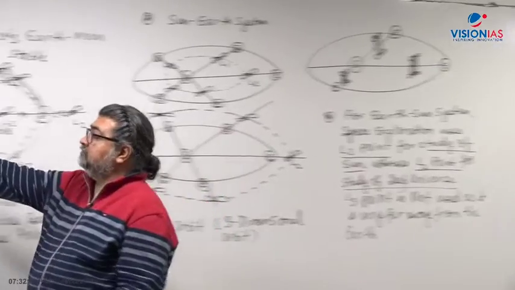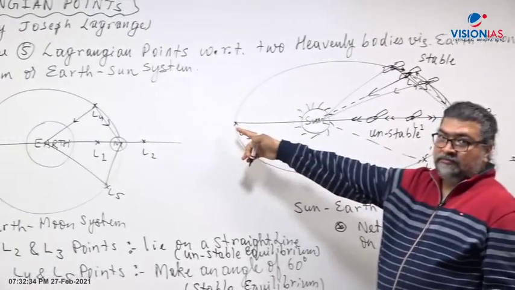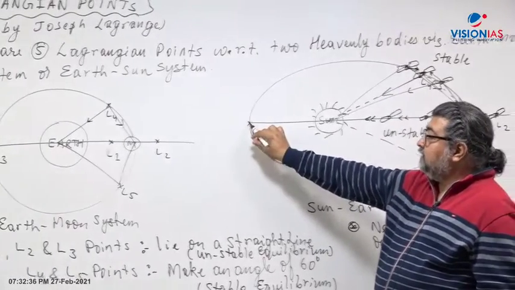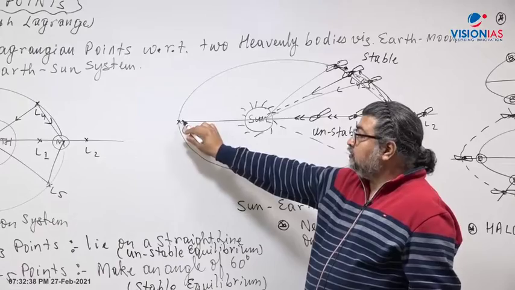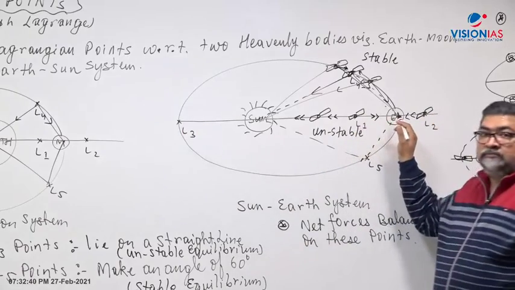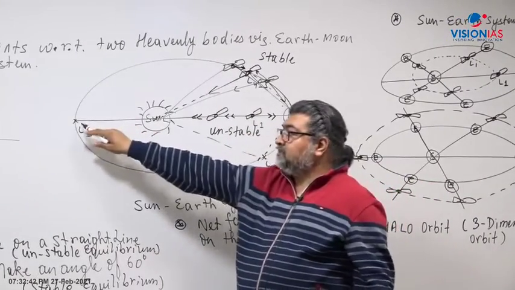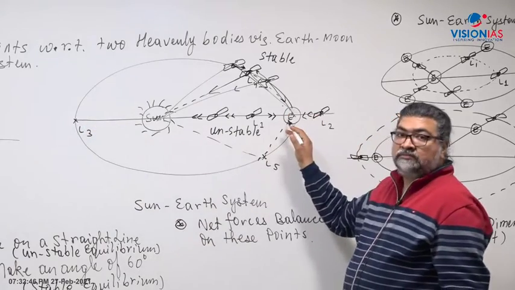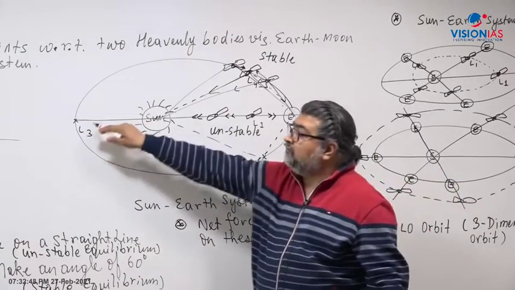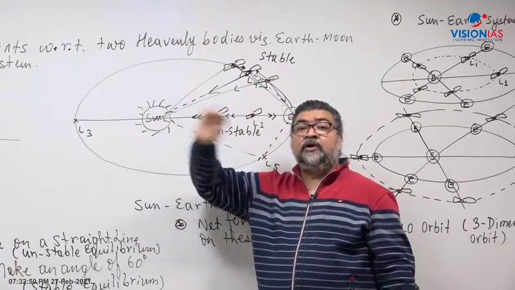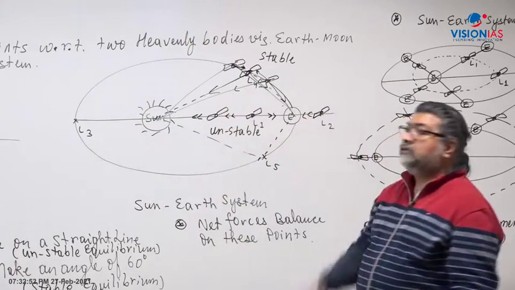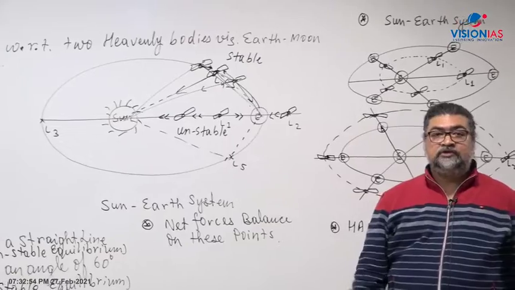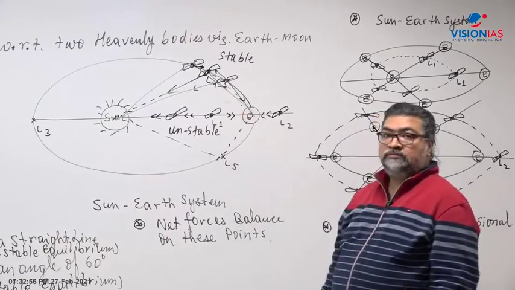L3 is here, on the back side of the Sun. Let's say you place a satellite at L3, the satellite has to communicate with the Earth. It will be very, very far away, so it will take a long time for the signal to come back to the Earth. So the preferred ones are L1 and L2.